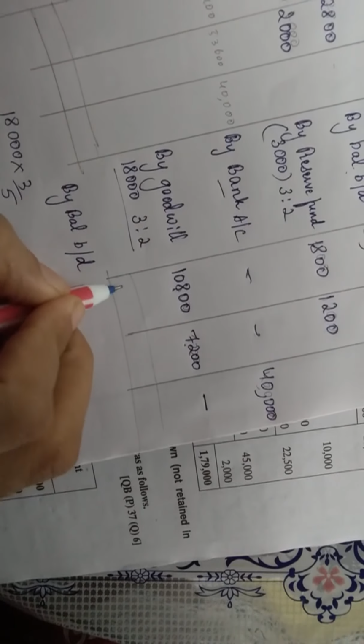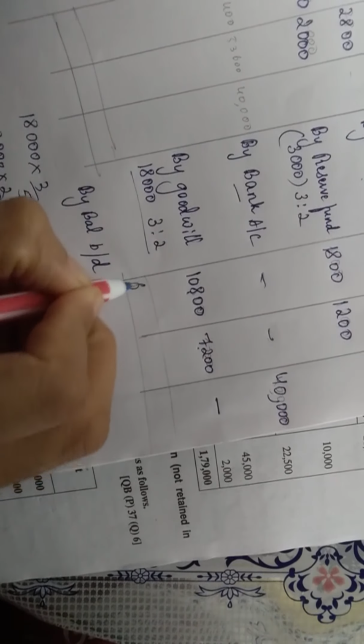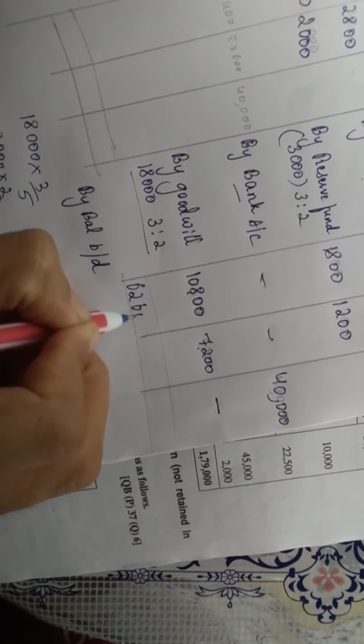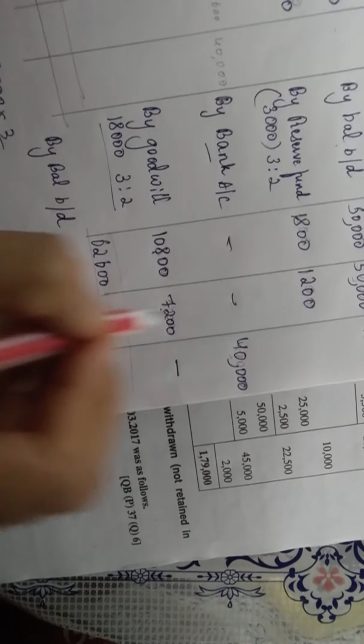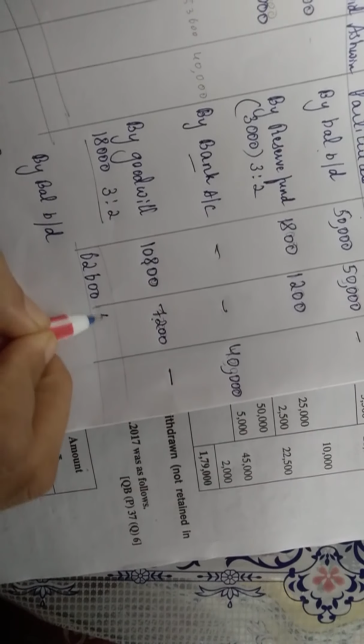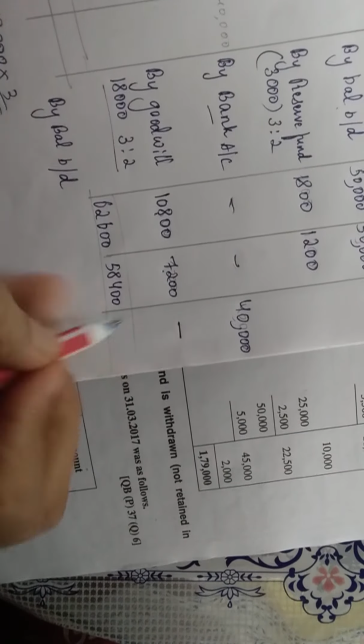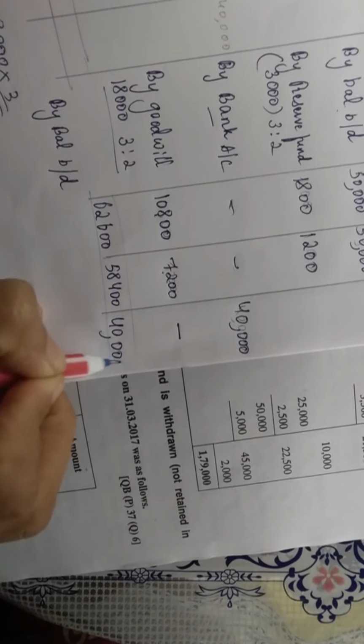Now balance it, students. Do the total. When you do the total, it will come 62,600 here. Use your calculator. Add all this, you will get 58,400. This you add, you will get 40,000.